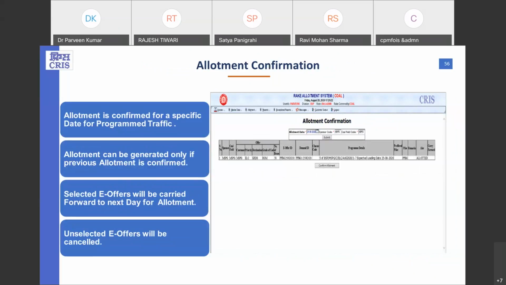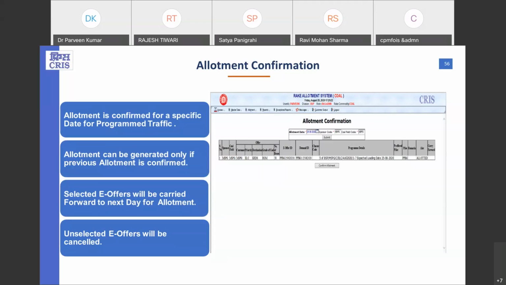Now coming on to the allotment confirmation task. Basically, this task again deals with the priority C traffic only, because for a certain day when the allotment has been done or finished for that particular day, the divisional users confirm that allotment for a certain sponsor or a tool field for that particular allotment date. And during that allotment confirmation process, they are presented with all the offers which are available for that particular date. And they have a facility to select or unselect those offers.